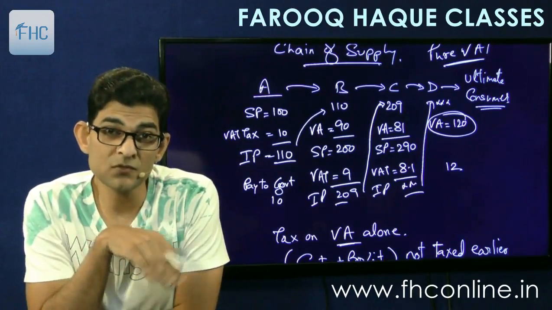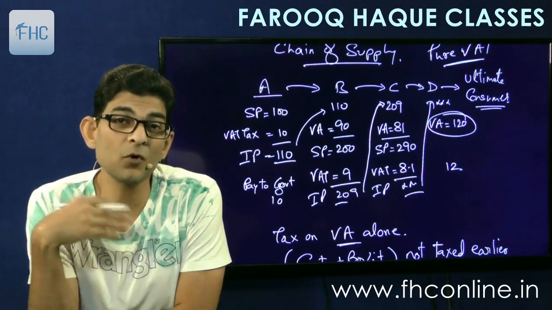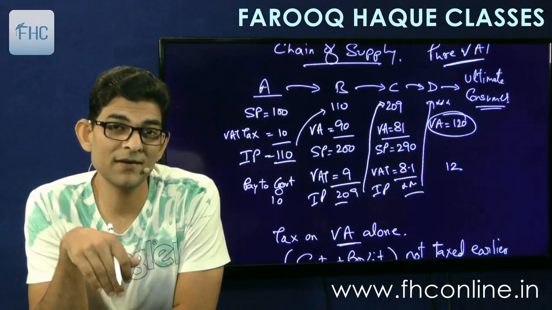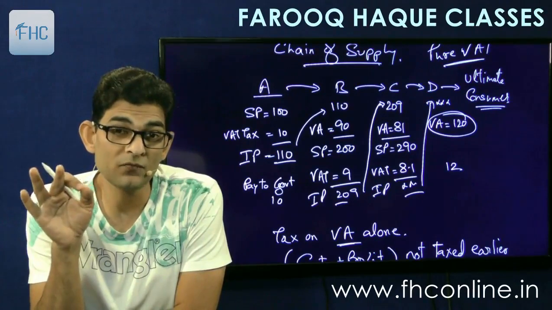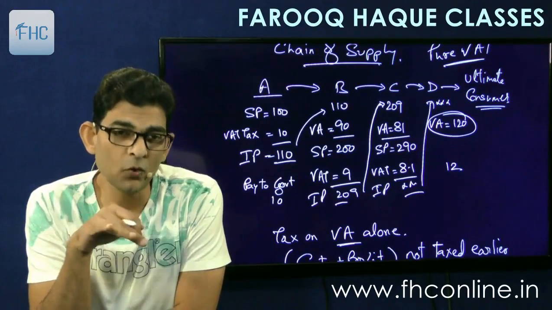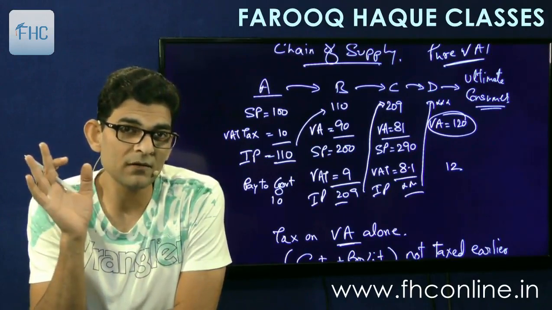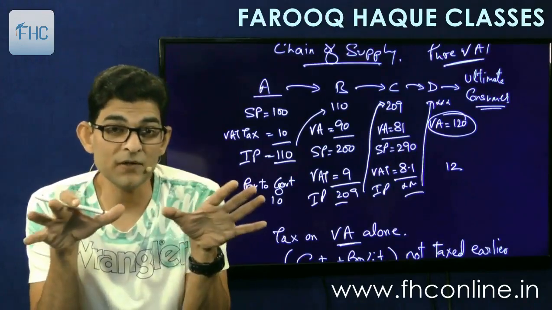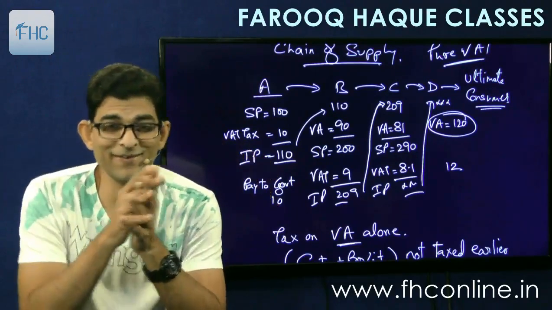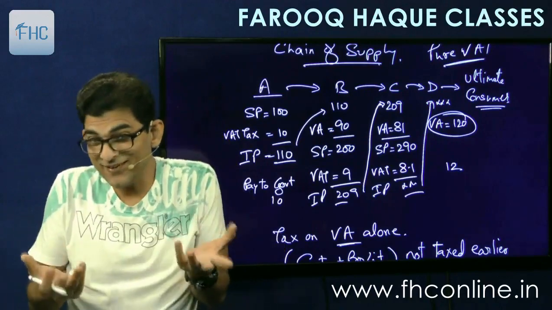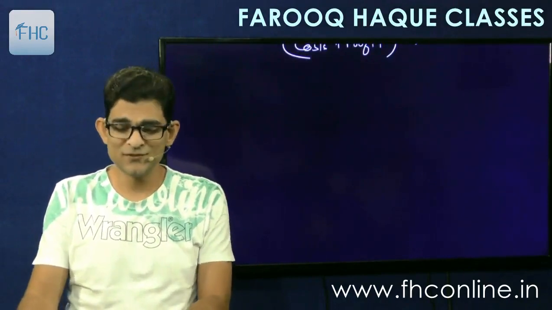And whenever tax evasion happens, the government will have no cover for it. The government will not be able to recover that amount from the next person in the chain. So that is the biggest lacuna, the drawback of the pure VAT system. Therefore, most countries don't follow the pure VAT system if there is rampant tax evasion. If everyone is honest, then this is the best system. But as you know, that is not the case, especially in our great nation. We are very intelligent people, so we are not honest. Intelligence doesn't mean honesty.